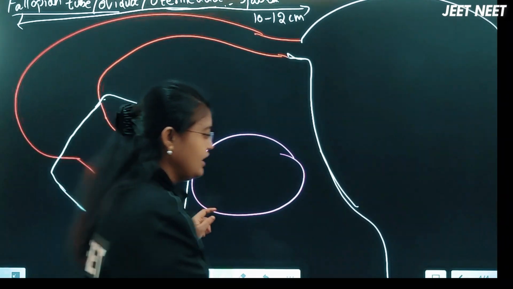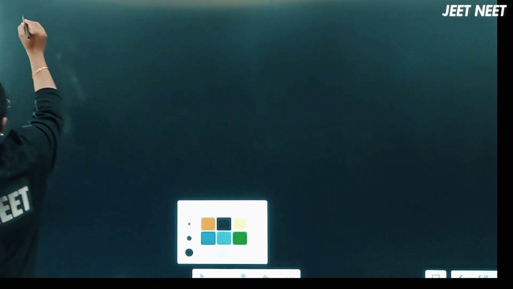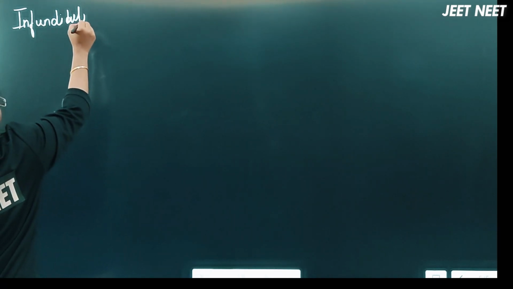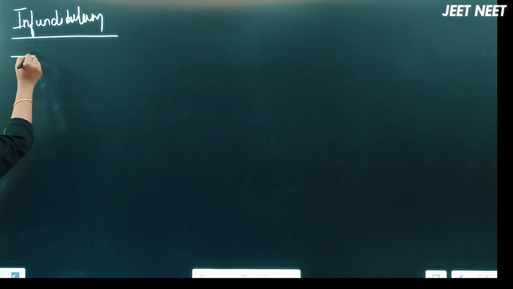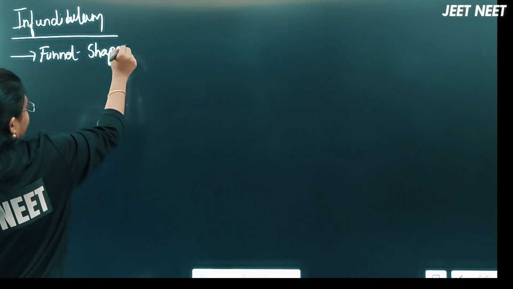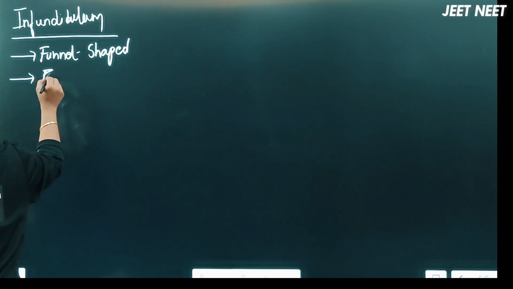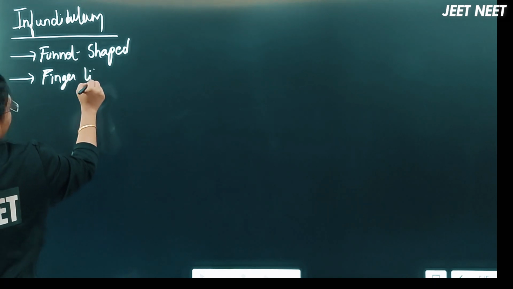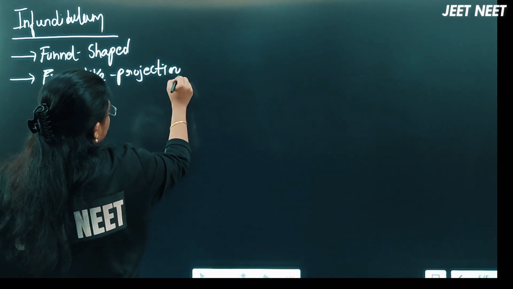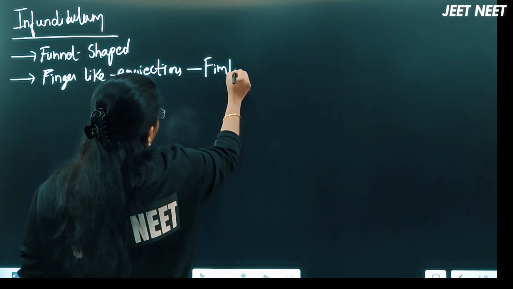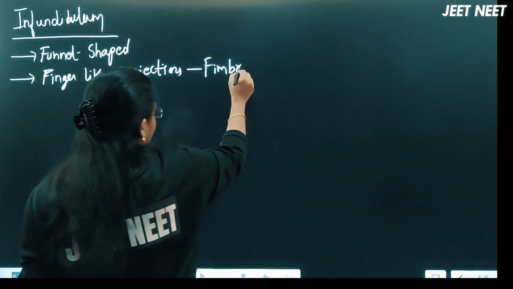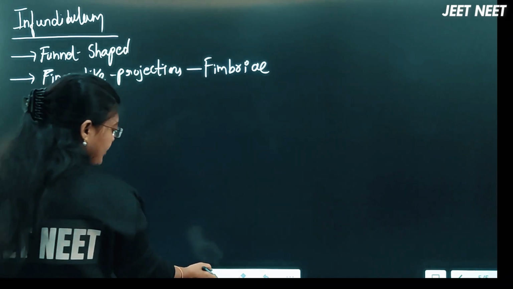Let me write it on the next page. The first part is called the infundibulum. Infundibulum is a funnel-shaped part of the fallopian tube which contains finger-like projections, called fimbriae or fimbrillae.